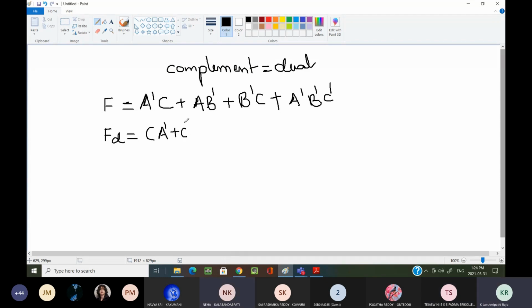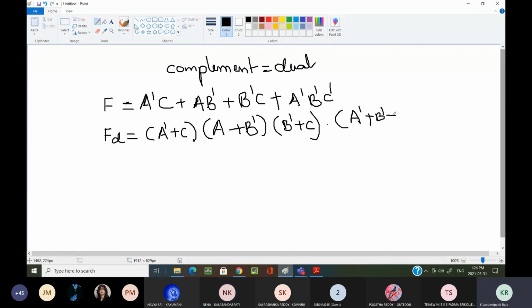A bar plus C into A plus B bar, A plus B bar into B bar plus C, into B bar plus C, into B bar plus C into A bar plus B bar plus C bar. A bar plus B bar plus C bar. B bar plus C bar. Only one student is responding.